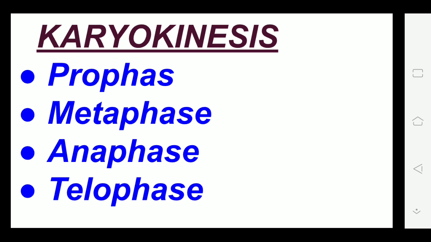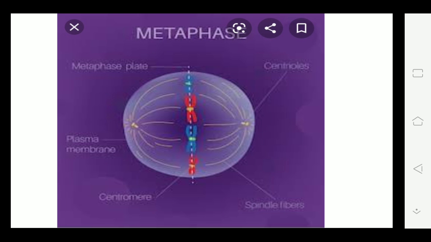Prophase it is. So prophase is the first step, second is metaphase, third is anaphase, and fourth is telophase. These are the four steps in which karyokinesis is completed, and the last step is cytokinesis, which we will see last. Let us see first what prophase is.